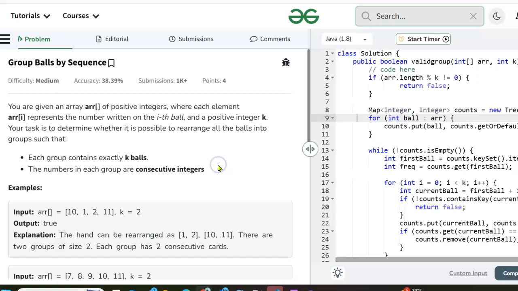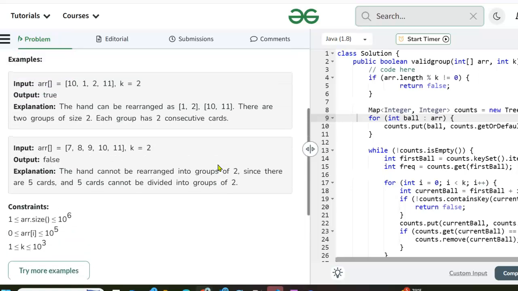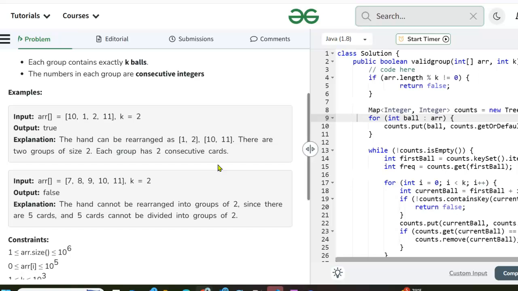K, the task is to determine whether it's possible to rearrange all the balls into groups such that each group contains exactly K balls and the numbers in each group are consecutive integers. These examples are really too simple to be useful. This one is like the default case. Then there's an edge case where the number of elements in the array is not divisible by K, in which case, of course, you can't divide it into groups of K.